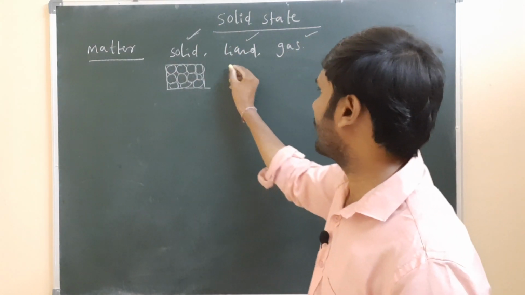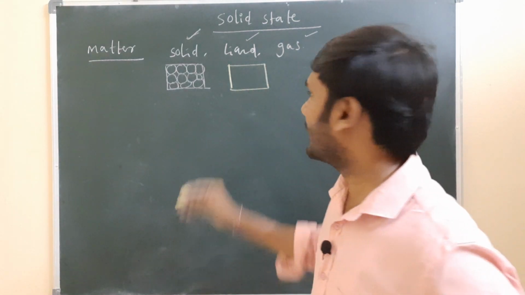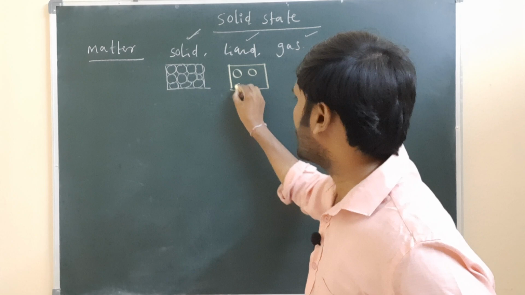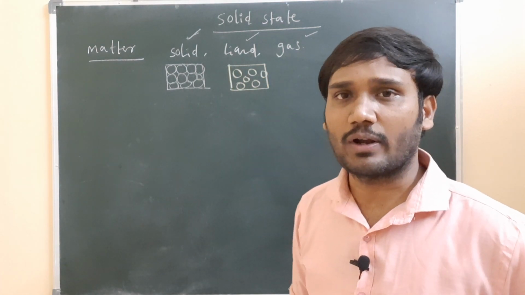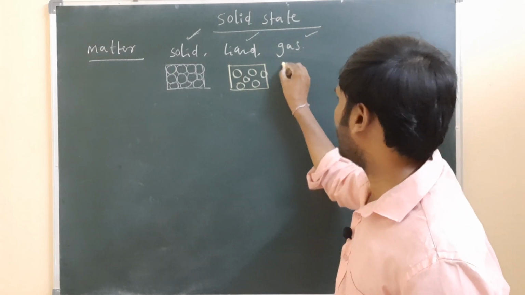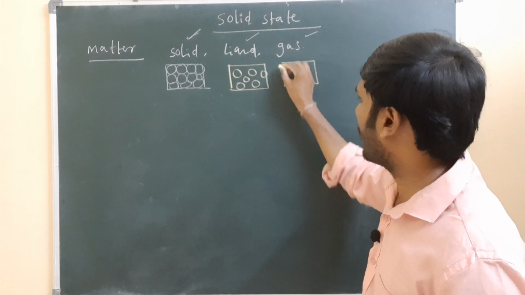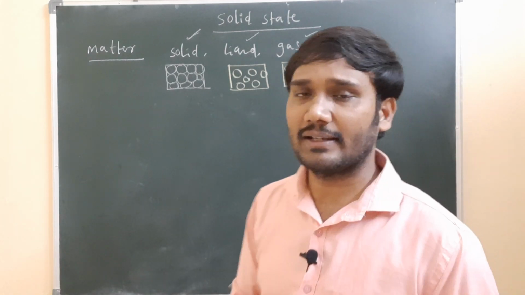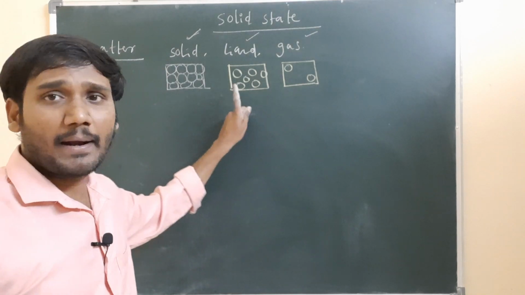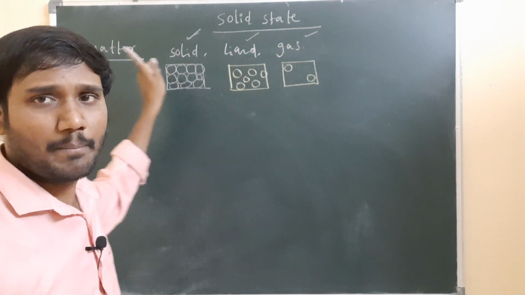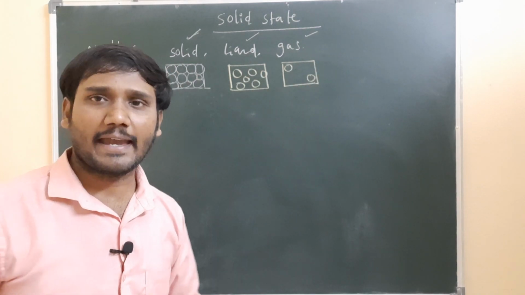If we come to the liquid state, here also particles are there, but between particle to particle some gap or some distance is present. The resulting state we call the liquid state. And if you take the gaseous state, in the matter the particle to particle distance is very large, resulting in the gaseous state. So depending on the particle arrangement, the matter is divided into three types: solid state, liquid state and gaseous state.